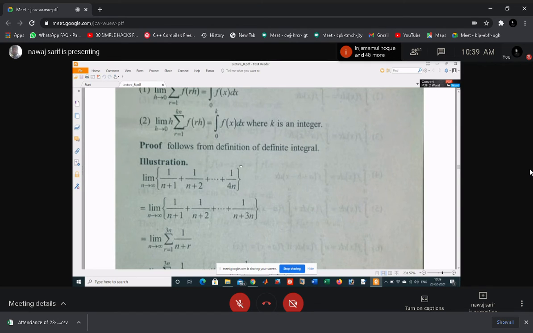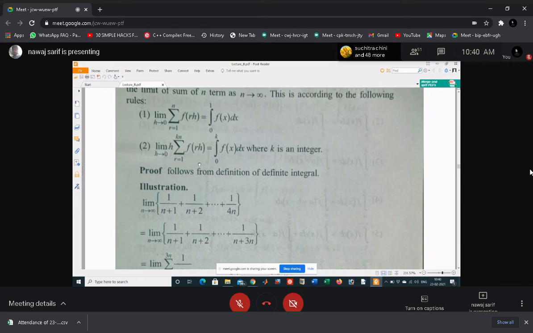Why are you writing f of x in place of rh, sir? This is the definition of the limit of some function. If you are given a series, or a sequence, then in the previous one we have seen that if you are given a function, you just apply the reverse process, finding the integration as a sum.